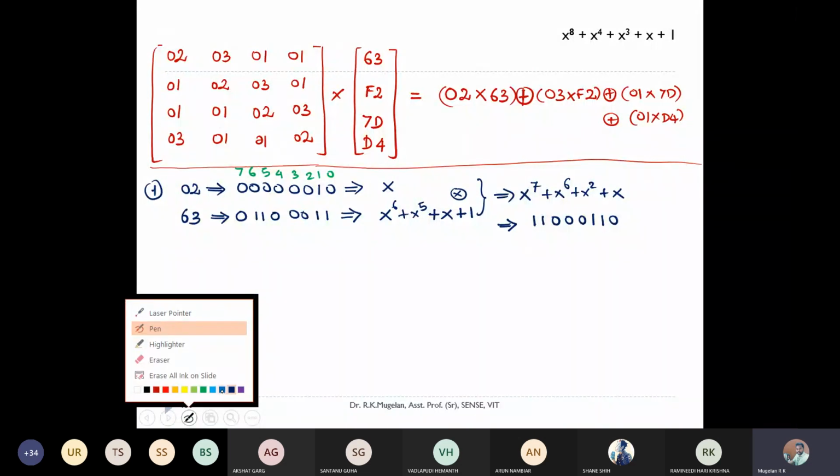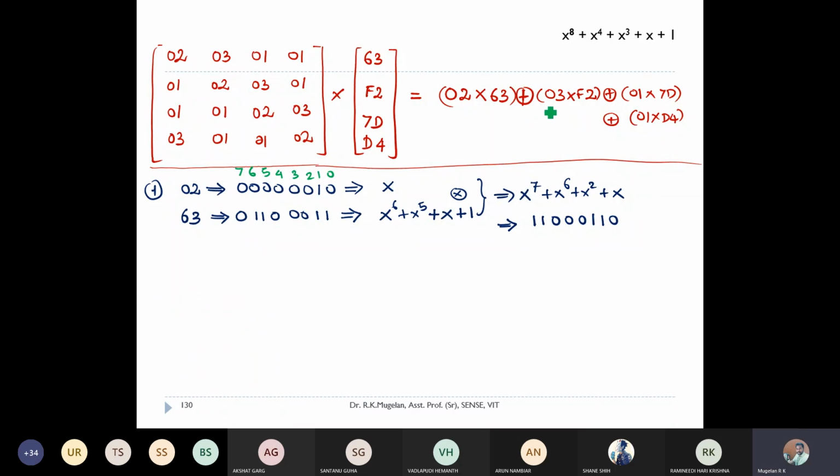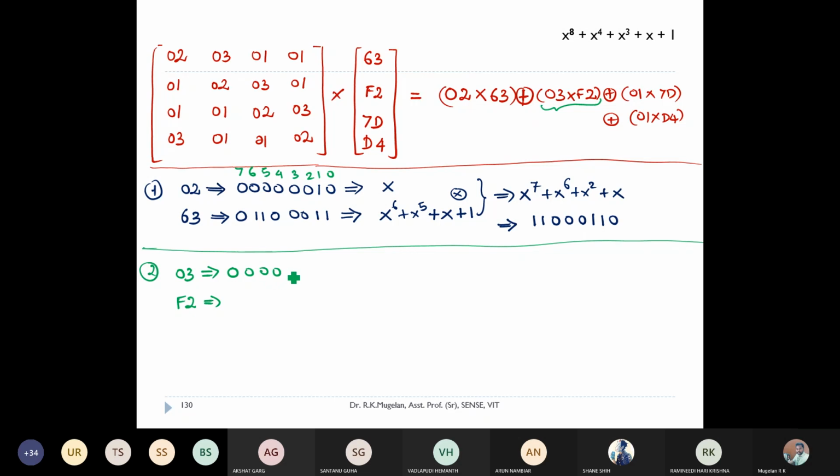Right. That is this one. That is 0, 3 multiply with f2. So this is a one as over. So second one, 0, 3 and f2, right? So if I convert 0, 3, you'll be getting the answer as 0, 0, 0, 0, 1, 1, right? So f2, what is the thing you're getting here? Convert them into binary and post the answer.